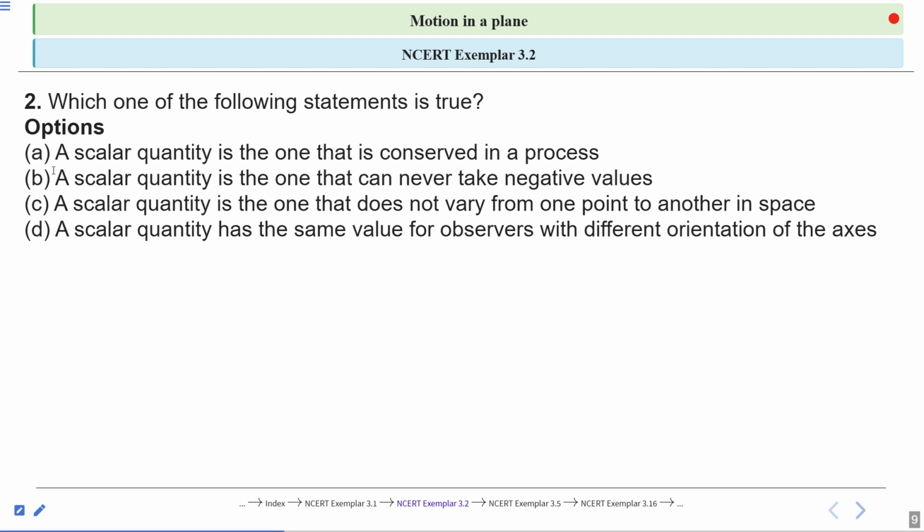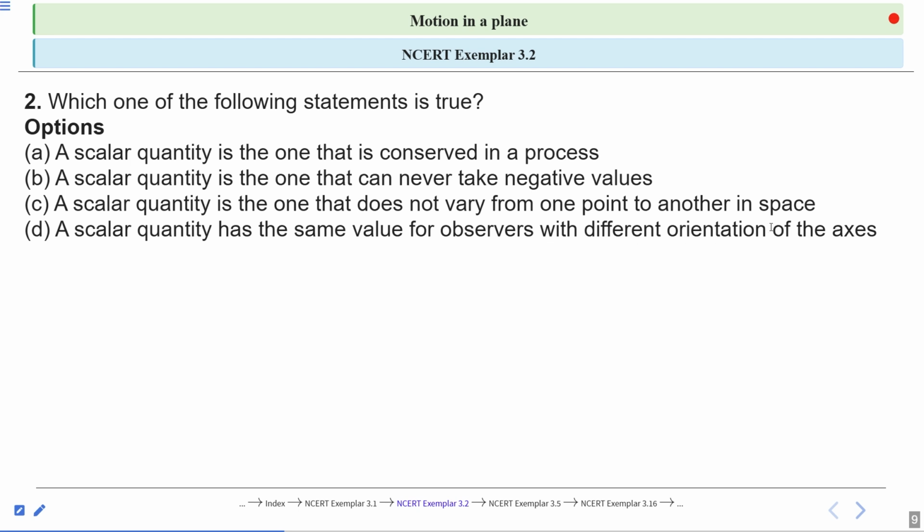Given options: Option A, a scalar quantity is the one that is conserved in a process. Option B, a scalar quantity is the one that can never take negative values. Option C, a scalar quantity is one that does not vary from one point to another in space. And option D, a scalar quantity has the same value for observers with different orientation of the axis.